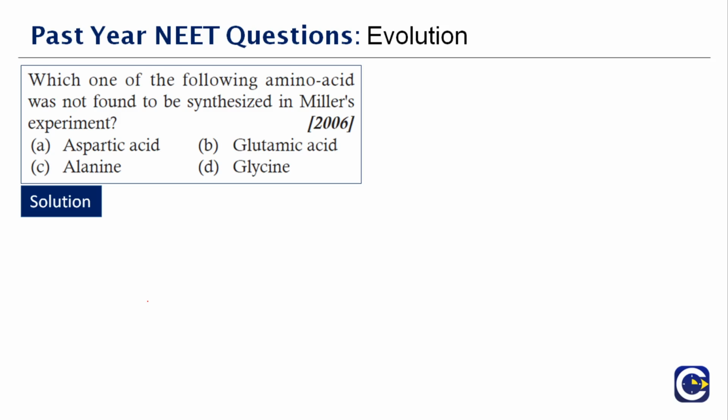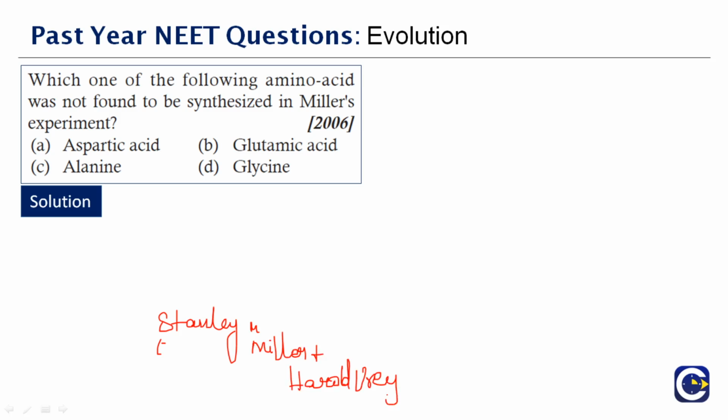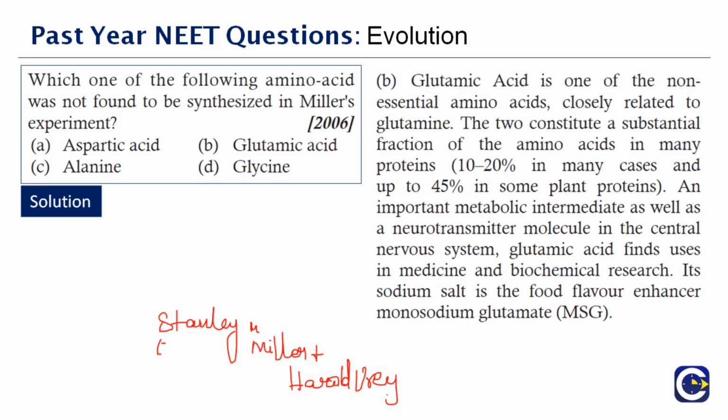In the 1950s, biochemists, so we have 2 persons here. Who are the 2 people here? We have Stanley Miller and Harold Urey, who conducted an experiment which demonstrated that several organic compounds could be formed spontaneously by simulating the conditions of Earth's early atmosphere. So the one which was not found to be synthesized in Miller's experiment is glutamic acid, which is option B.